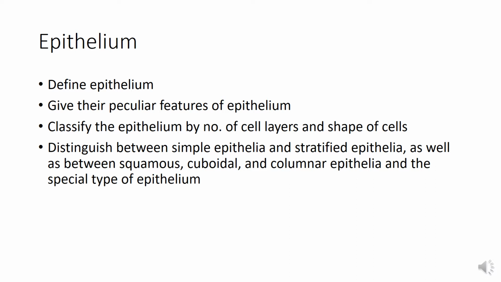And number 5 is: identify the different types of simple epithelia, describe their structure and give their location and function. It's very important that you are able to describe the different types, their structure, their function and their location. Their structure, function and location are interrelated.